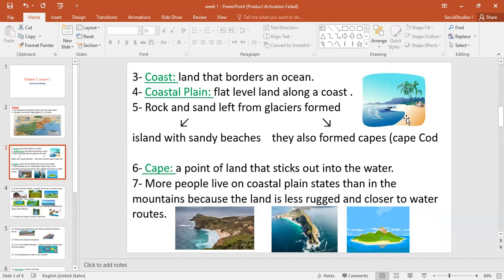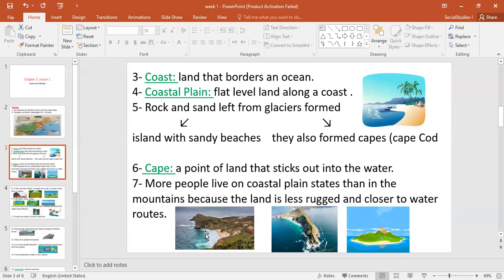This is the ocean, and here the land beside the ocean is called the coastal plain. Coastal plain is the land along the ocean. Number 5, rock and sand left from glaciers. Glaciers means the movement of the ice. Because the ice moves and sometimes carries rock and sand, they help in forming two things. Number 1, sandy beaches. Number 2, capes. What is the meaning of capes?